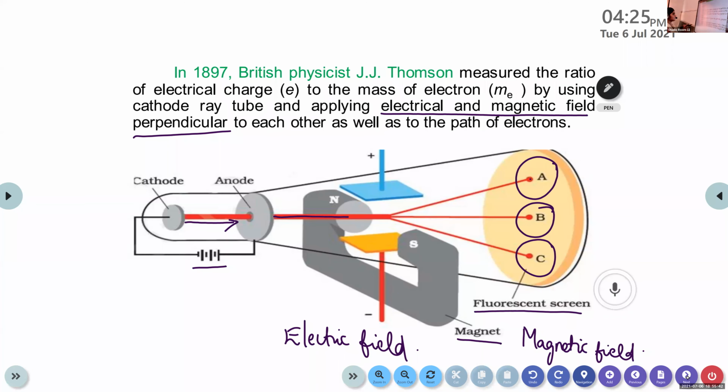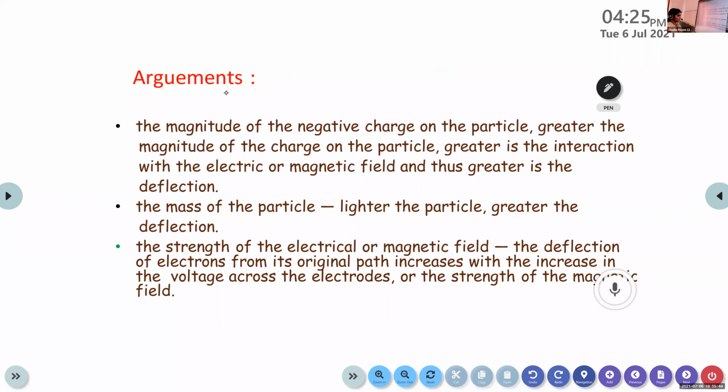Okay. Then there are certain arguments based on this experiment. The application of electric field and magnetic field will affect the path of these cathode rays. It will affect the characteristics of cathode rays. So the first point, the magnitude of negative charge on the particle. How this magnitude of negative charge on the particle will affect the value of the charge of electron to mass ratio.